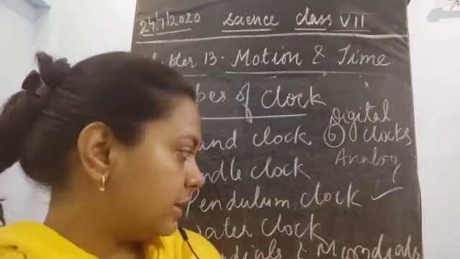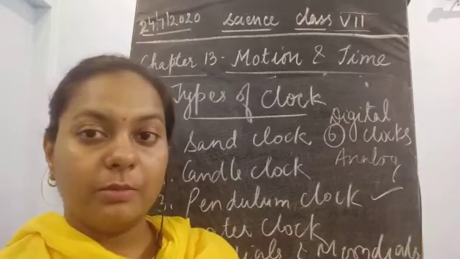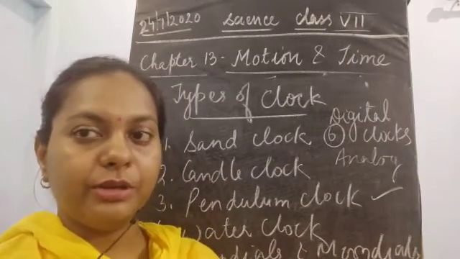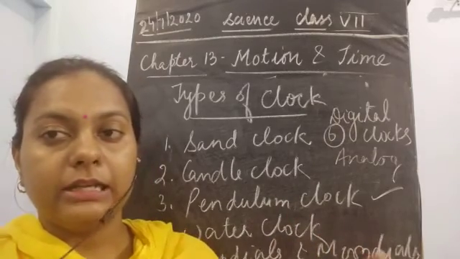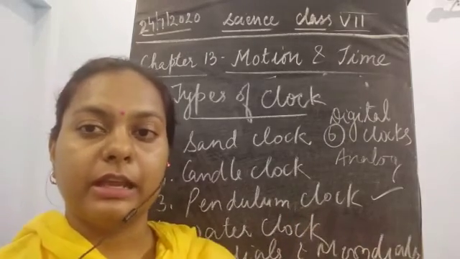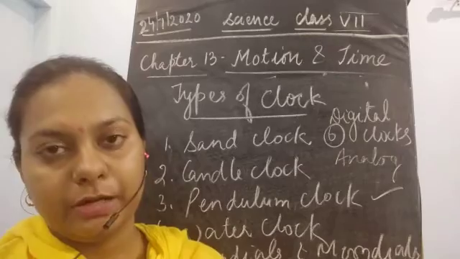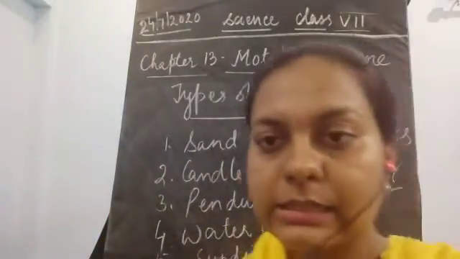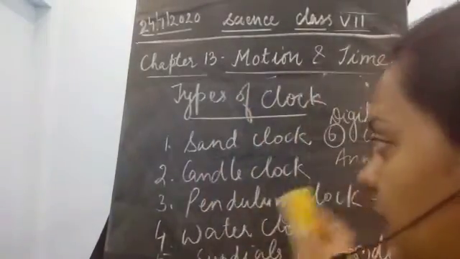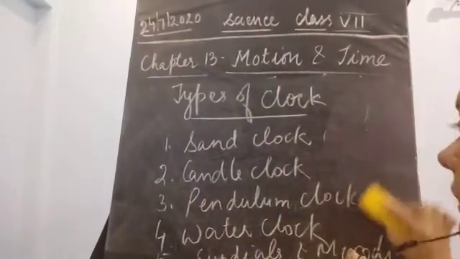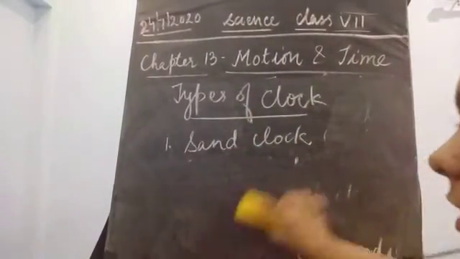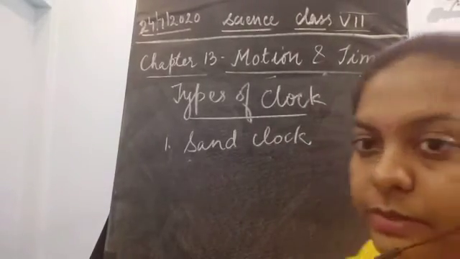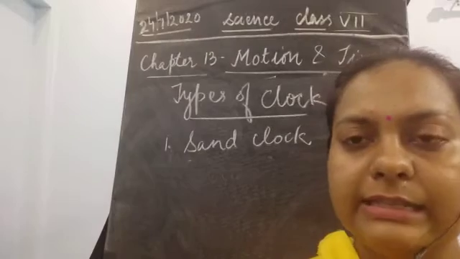Similarly, moon dials are there. Moon dials are going to use the moonlight and tell you about the shadow which is being formed, and you could easily tell the time which is there in that particular moment. Okay, so we'll discuss the first clock, that is this sand clock. I told you that this sand clock is very common, and you might have seen these sand clocks very frequently or very easily.